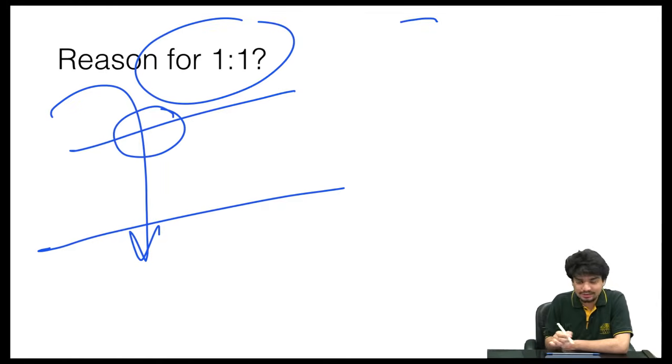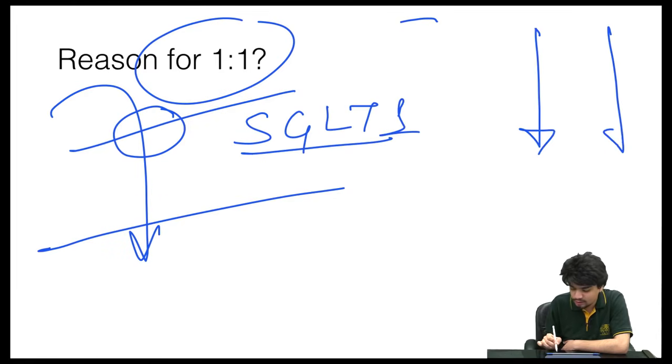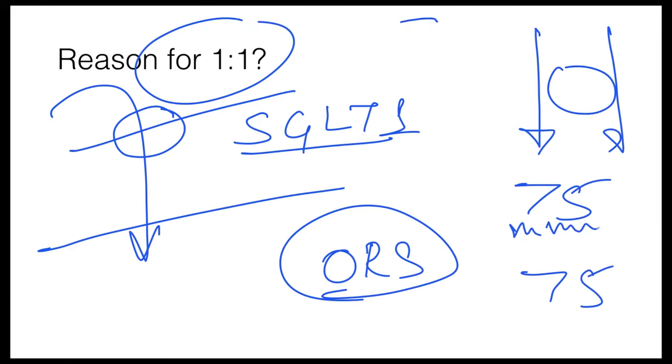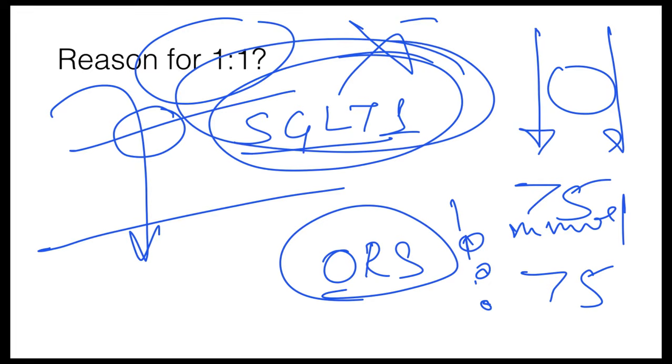And the easy way to do that is the SGLT1 transporter, which transports sodium and glucose in a 1:1 ratio, and that is the reason the ORS solution that we have right now has sodium and glucose in 75 mmol per liter, that is a 1:1 ratio, so that it stimulates this SGLT1 transporter in the intestinal epithelium and intestinal crypts, and these are not affected by the diarrheal illnesses. The cholera toxin, the other toxins, even the rotavirus toxins do not tend to affect this SGLT1 transporter. It is unaffected and can still easily transport sodium and glucose in a 1:1 ratio, and that is the reason ORS is also present in a 1:1 ratio.